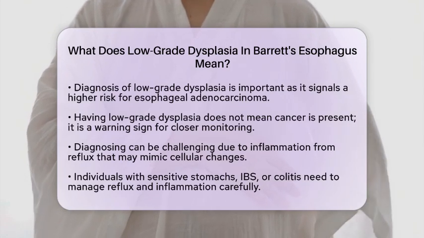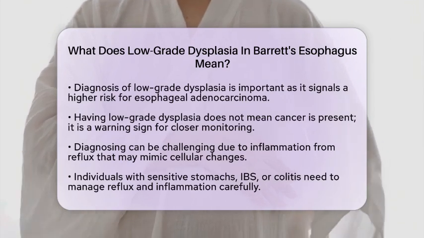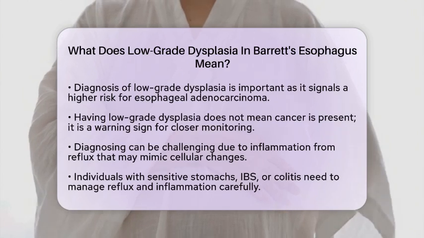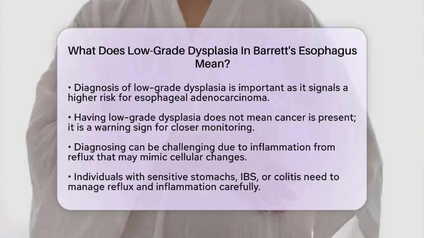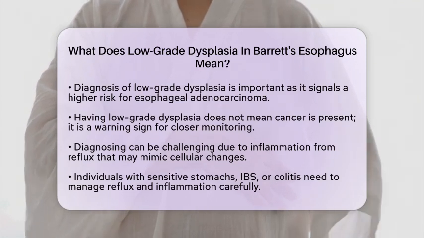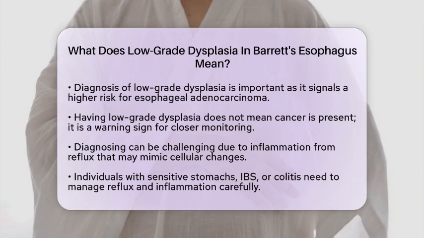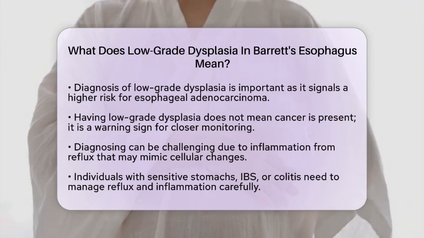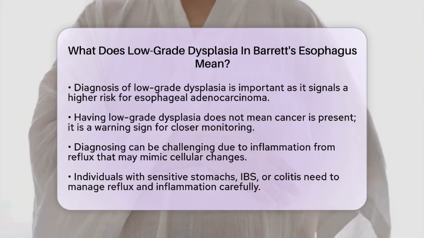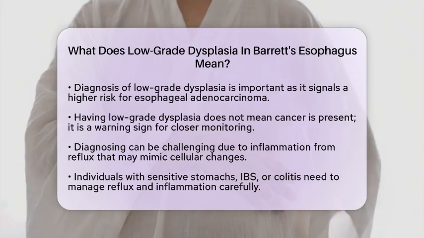Diagnosing low-grade dysplasia can be tricky. Inflammation from reflux or injury can mimic these cellular changes, so it's best to have an expert review the pathology for accuracy. For those with a sensitive stomach, irritable bowel syndrome, or colitis, understanding low-grade dysplasia in Barrett's esophagus highlights the need to manage reflux and inflammation carefully.